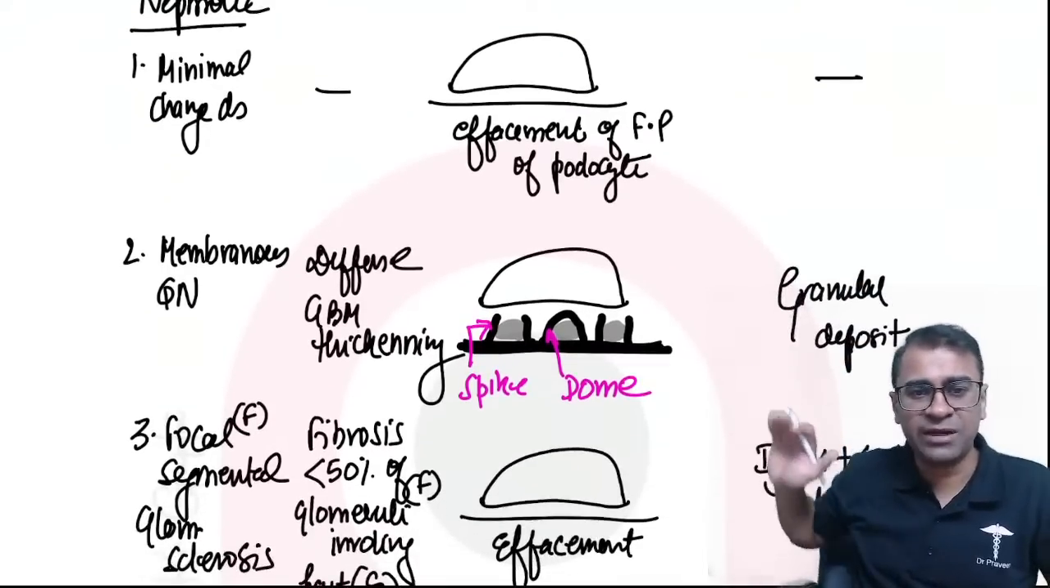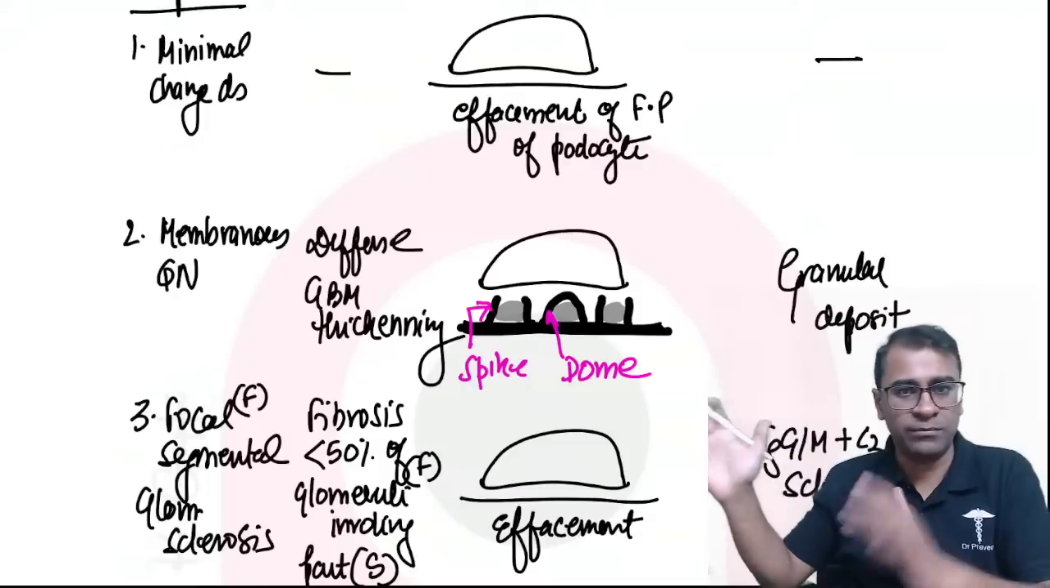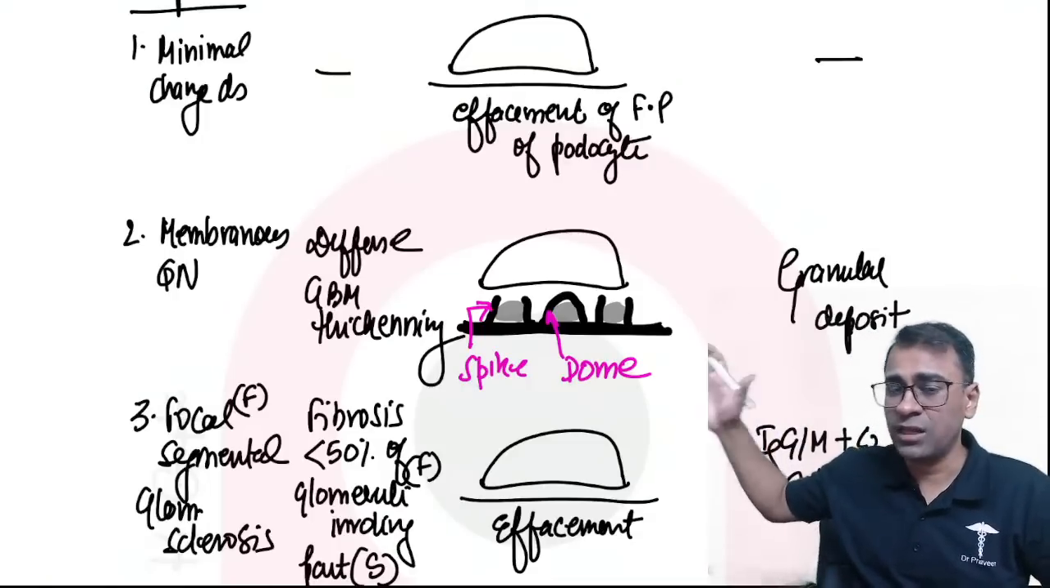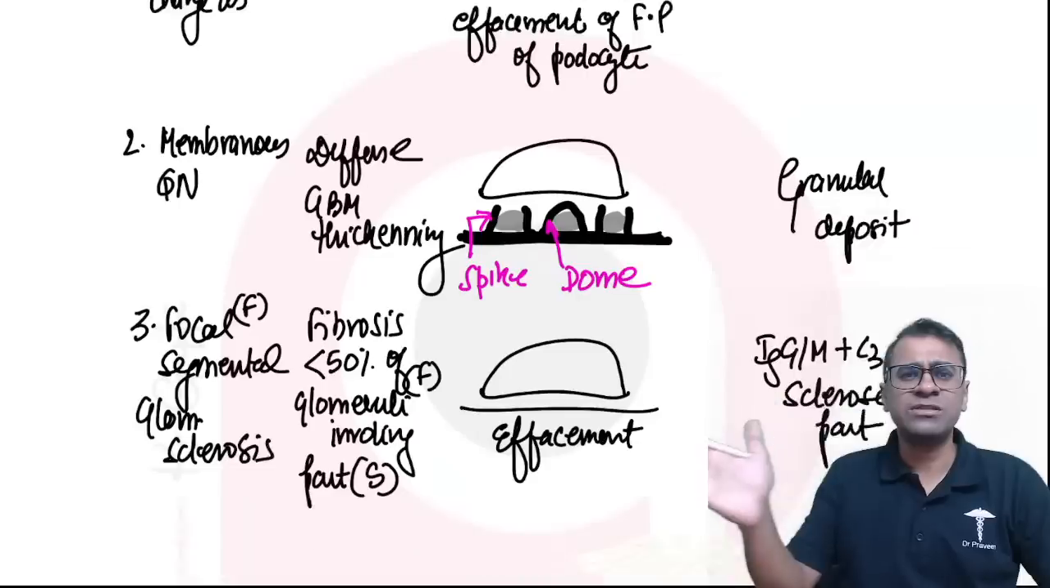Then is nephrotic. Effacement, effacement, effacement. Simple. Effacement with no LM, no EM findings: minimal change disease. Effacement with spike and dome: membranous. Effacement with fibrosis: it is FSGS. It's very simple.